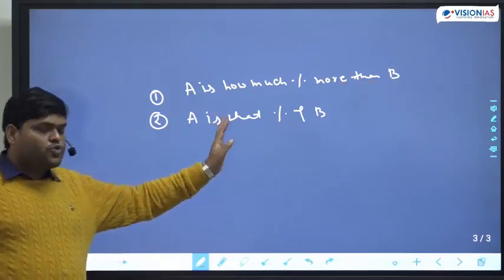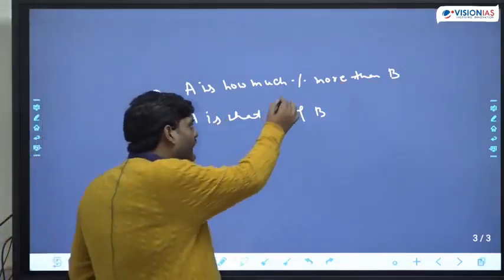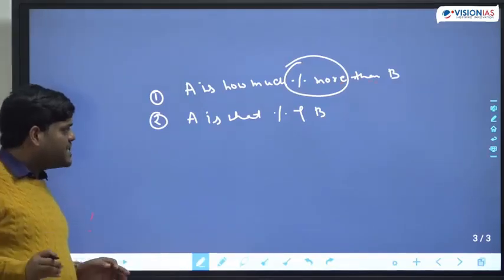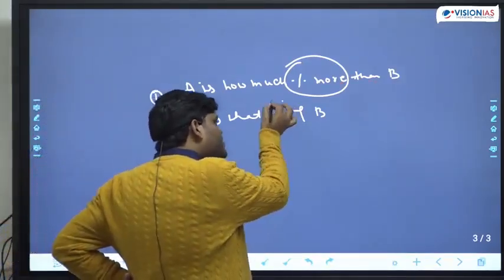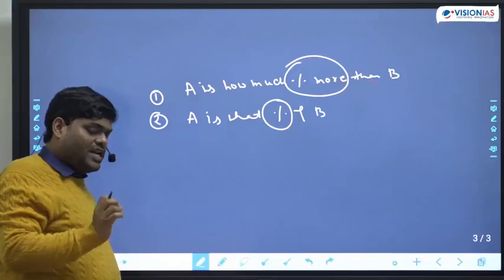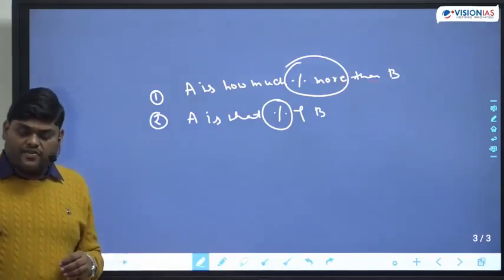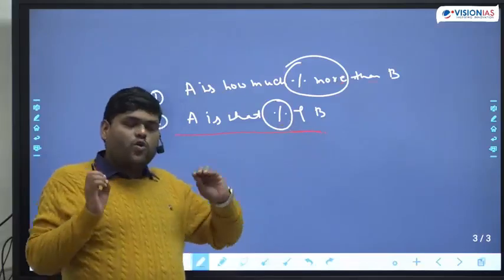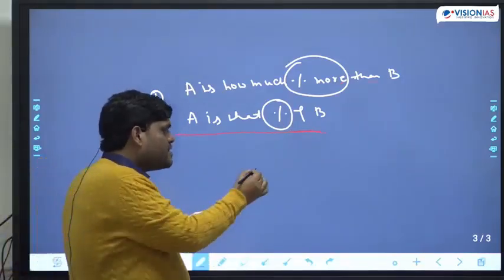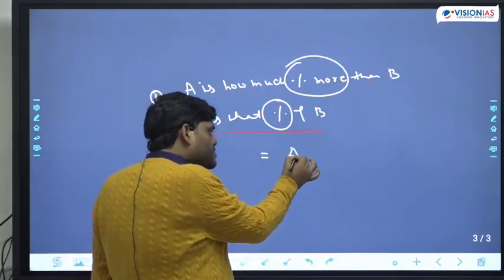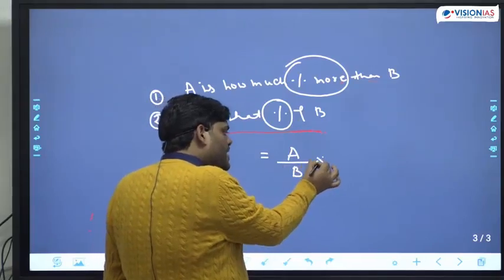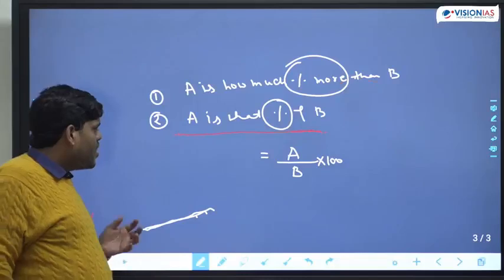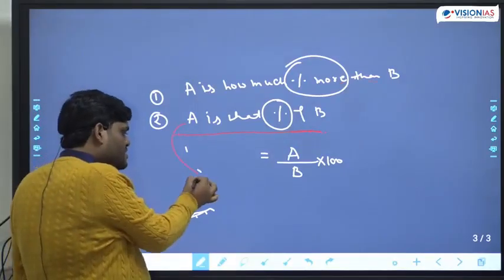A is to the two statements. The first statement is how much percent more. So I have already told you, that means percent of change. Now whenever the more or less word is not there, then A is what percent of B. Simple meaning is A upon B into 100. Or this can also be written like this.